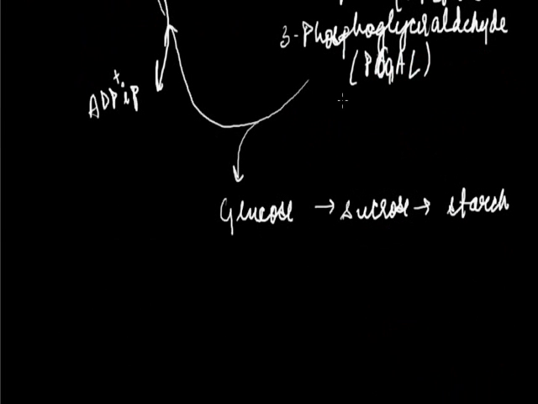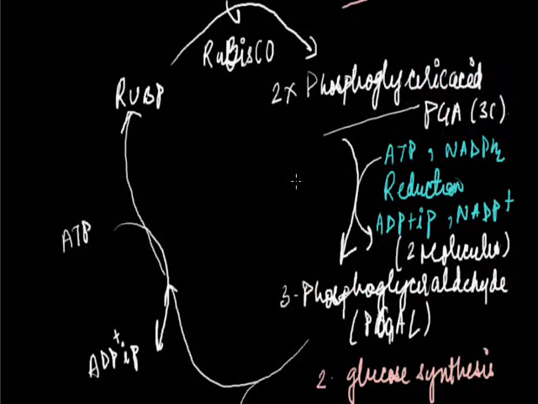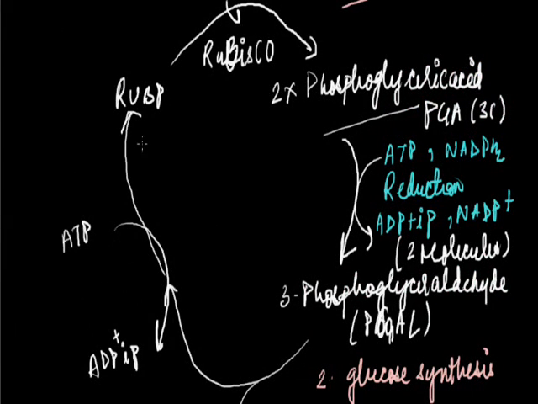The first step was carboxylation. The second step, as I mentioned earlier, was glucose synthesis, where the glucose is being synthesized. The third step, as I told you, was the regeneration of RUBP.